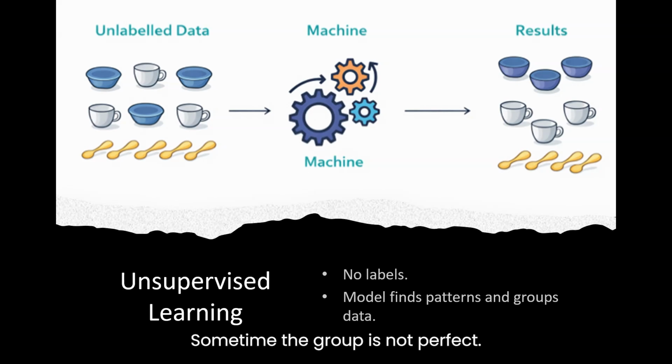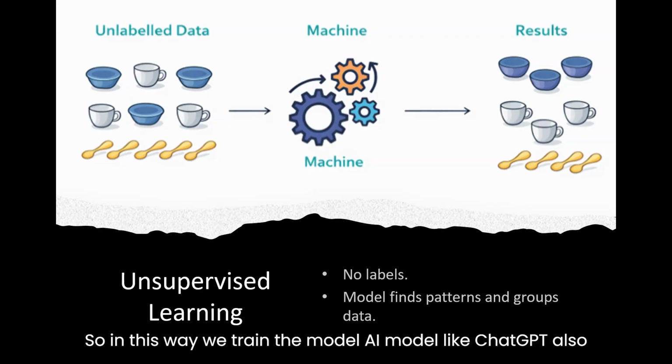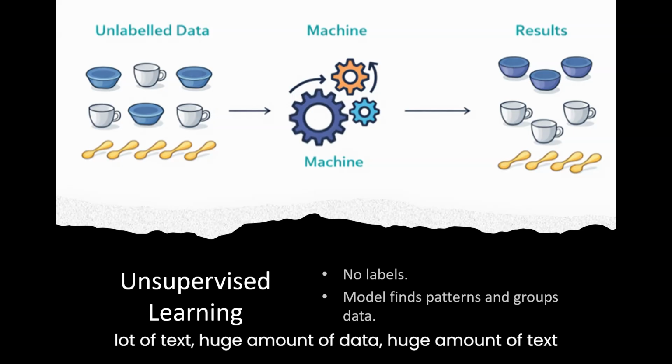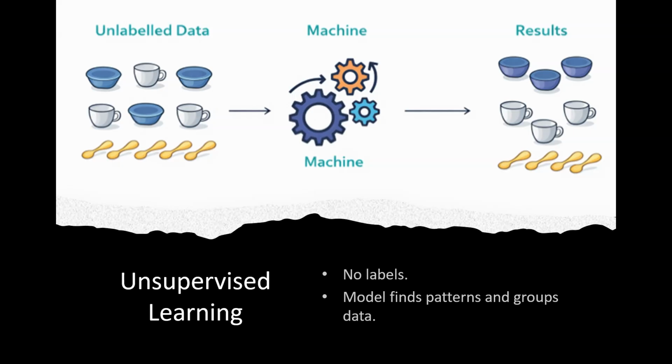Sometimes the grouping is not perfect. So the same thing, we adjust the model and we let it learn again. Over time the structure becomes clearer. In this way we train AI models, like ChatGPT also. We train with a lot of text, a huge amount of data, huge amount of text from websites, from PDFs, from Wikipedia.